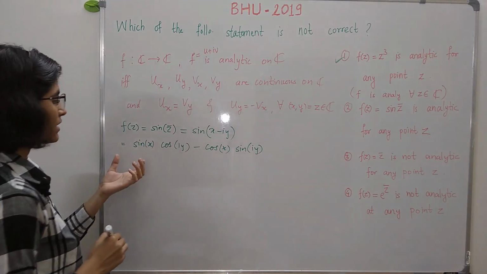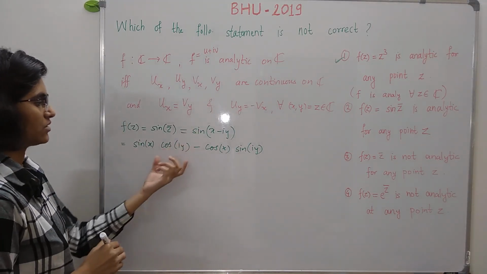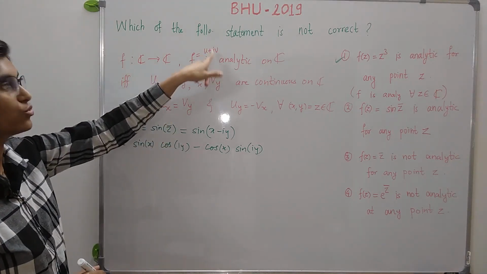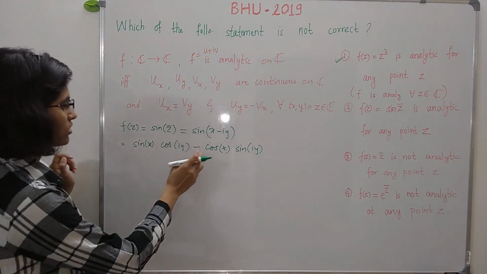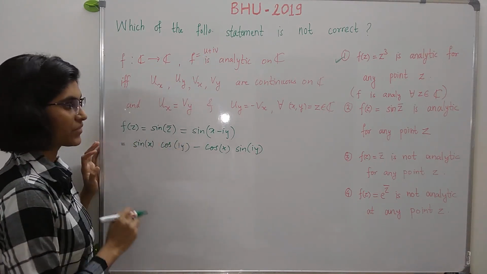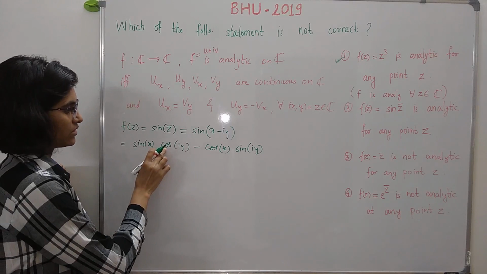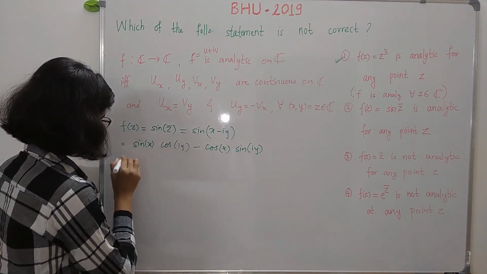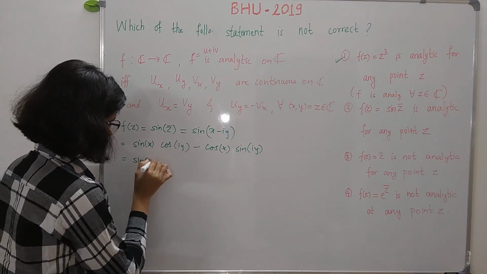So I have the expansion equal to this, but how to get this f in the form of u plus iv? Now there is no term i here, so let us simplify this cos iy and sine iy. So this is equal to sine x as it is.